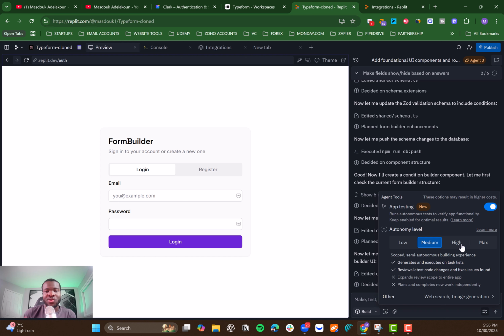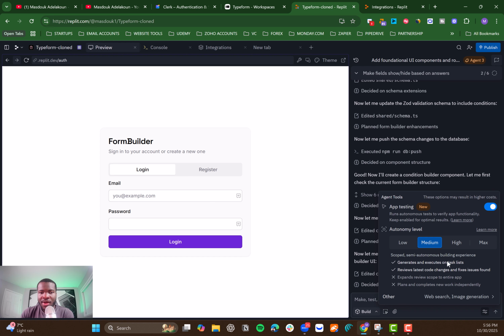Then I want to make sure that the agent is also checking the other previous functions or code which was written, so that it doesn't get overwritten and everything is working perfectly, right? So the agent will check the full application to make sure that there is no bug and everything is working. Then you have the max capability, which is when you are trying to rebuild a full, different, complete new application. You can use that max capability, but it's very rare that you will need to use this.